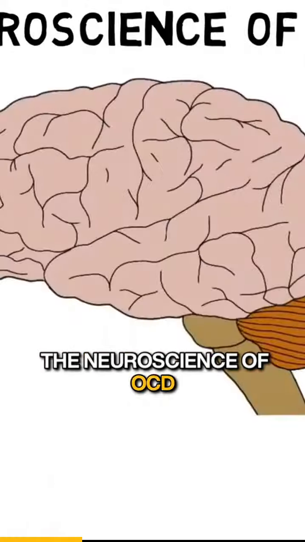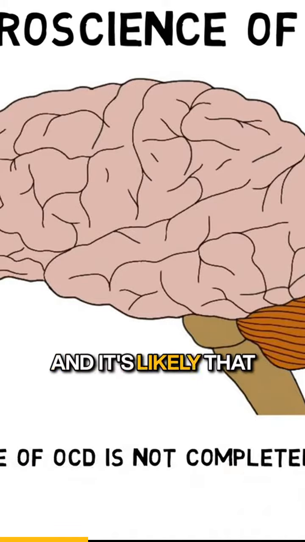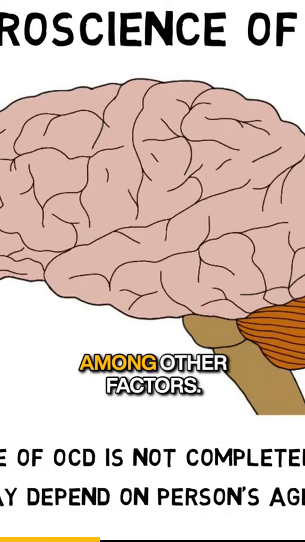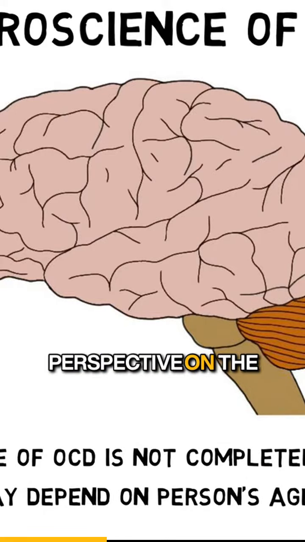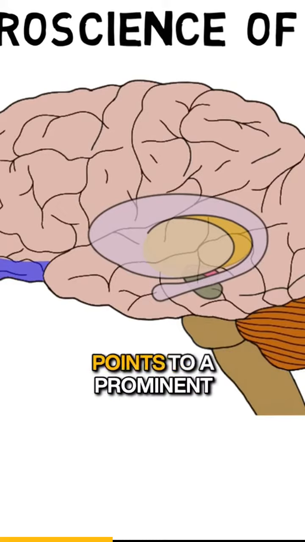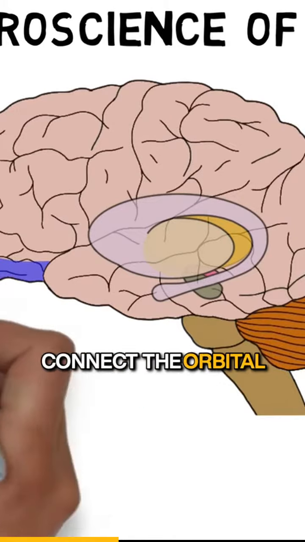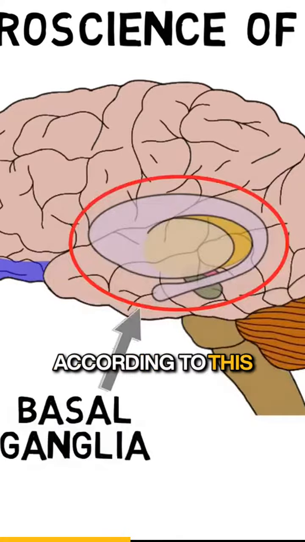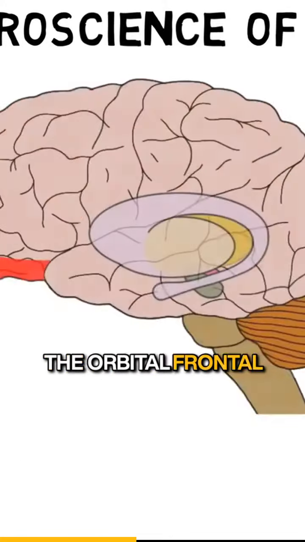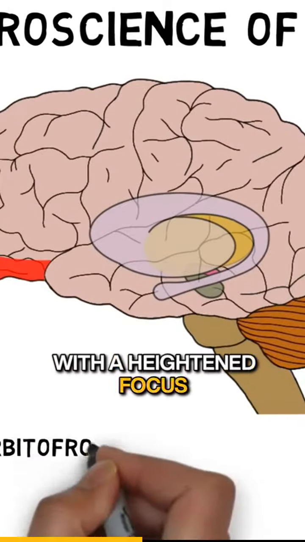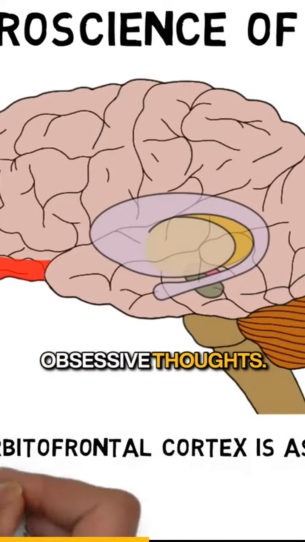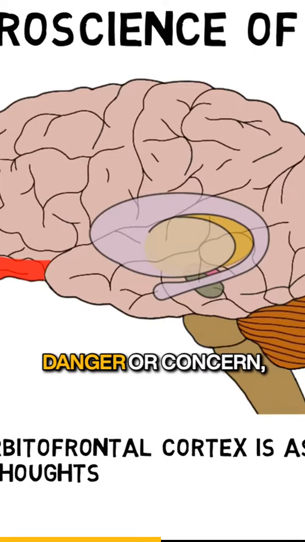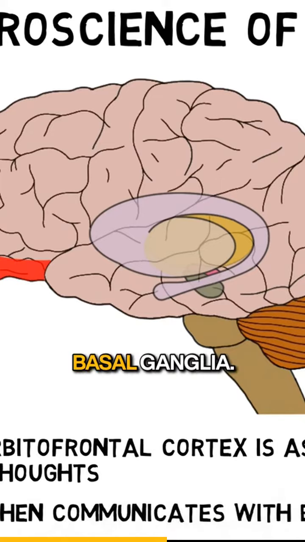The neuroscience of OCD is not completely understood, and it's likely that different neural circuits may be involved based on a person's age and symptom profile, among other factors. One supported perspective on the neuroscience of OCD, however, points to a prominent role for circuits that connect the orbitofrontal cortex with a group of structures called the basal ganglia. According to this perspective, increased activity in the orbitofrontal cortex is associated with a heightened focus on concerns that spawn obsessive thoughts. When the orbitofrontal cortex is activated in response to something the brain perceives as a danger or concern, it communicates with the basal ganglia.